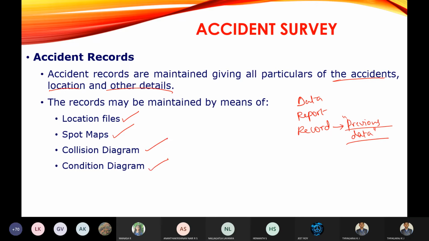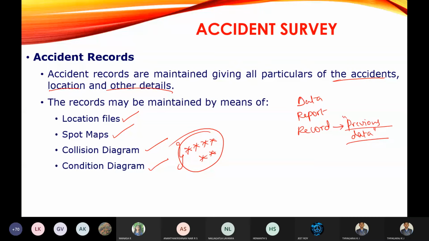Remember, in the exam these two are very important, because they will use a collision diagram and a condition diagram. These are the details which will be involved in the accident record.